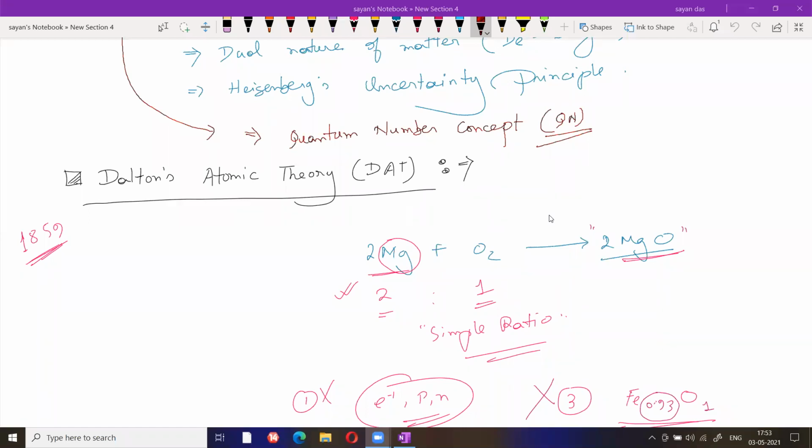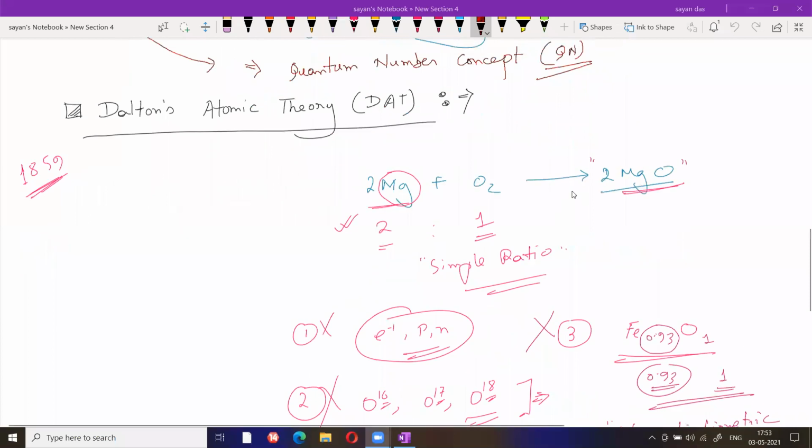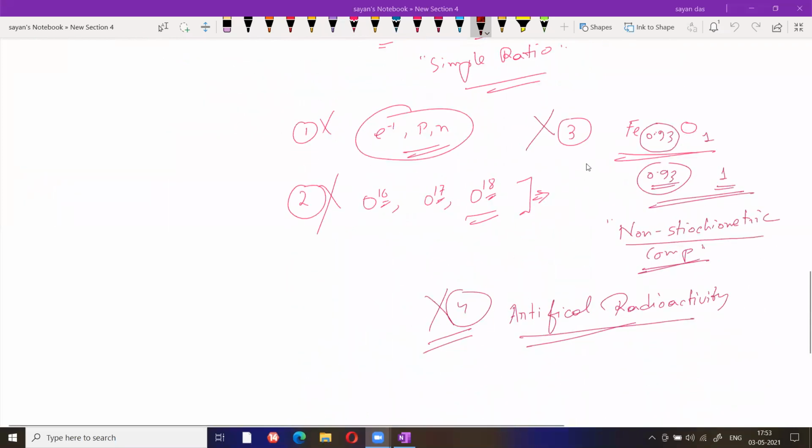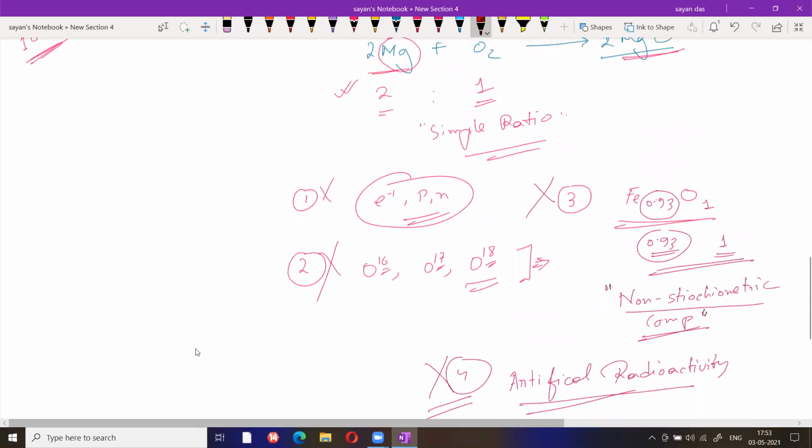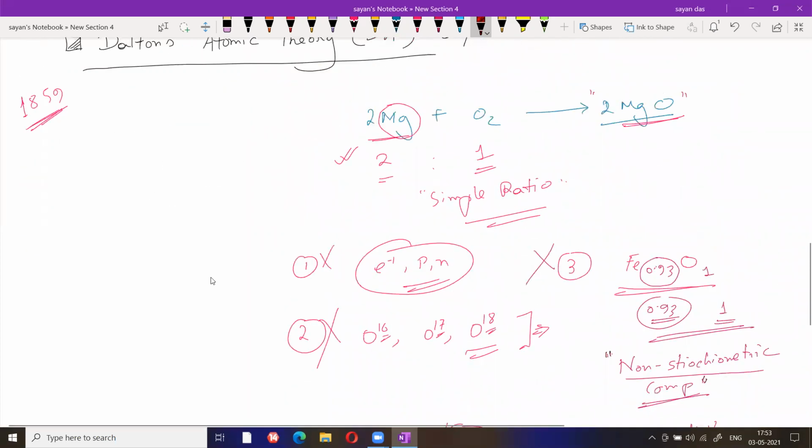So Dalton's atomic theory, if you go through class 10, what is present? What is Dalton's atomic theory? Now, what is the class 11 concept? Why do all four postulates of Dalton's atomic theory become wrong? Look, the non-stoichiometric compound concept was not present in class 10 books. This is a class 11 level concept. So in this class I am trying to combine class 10 and 11, because that is very important. Any doubt regarding Dalton's atomic theory and why it fails?